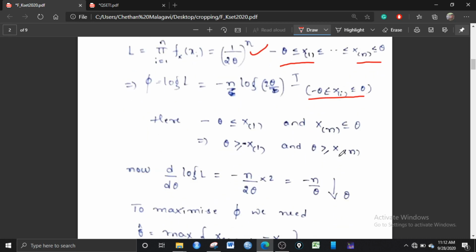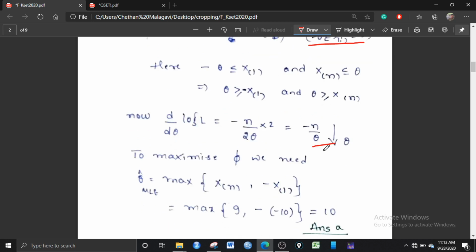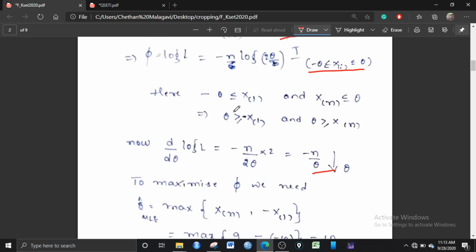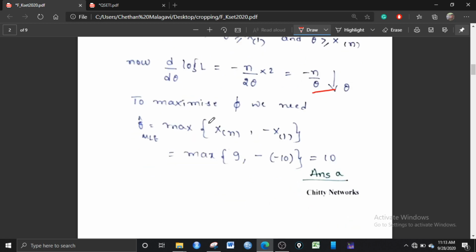So after differentiating this, you have to find the maximum value of theta. After differentiating you will get that this is a negative function, this is decreasing in theta. So since it is decreasing in theta, whichever value is closest, that will be the MLE. To maximize phi, what value of theta do you have to take? You have to take the maximum of xn and maximum of minus x1. So you have to take the maximum between these two.